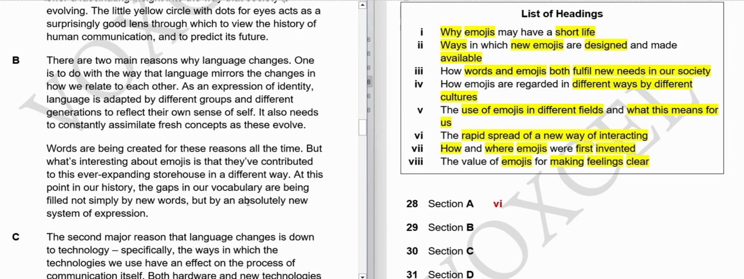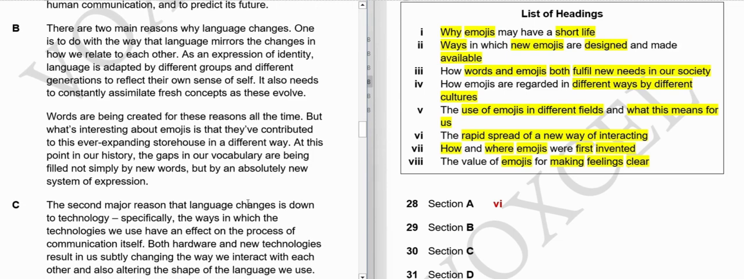Moving to the next, B. There are two main reasons why language changes. One is to do with the way that language mirrors the changes in how we relate to each other. So they are saying that there are two main reasons why language changes. So we have been given the reasons why language changes. One is to do with the language mirroring the changes in how we relate to each other.